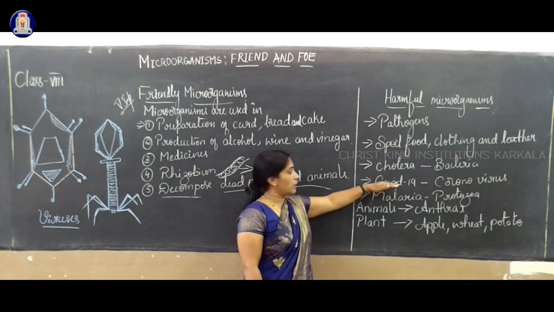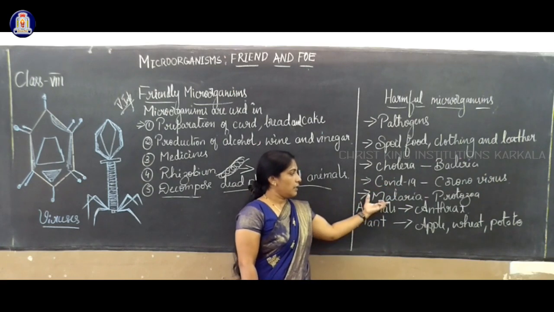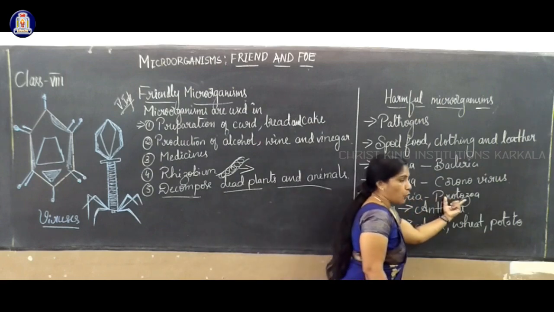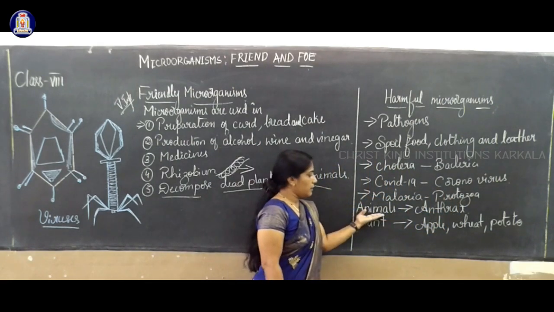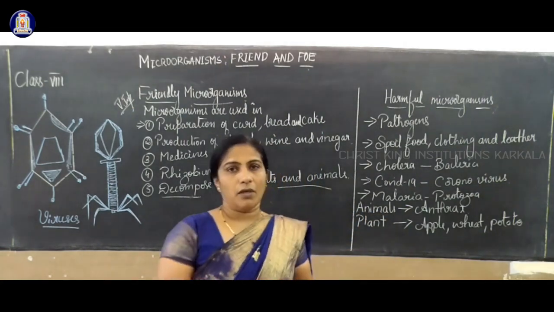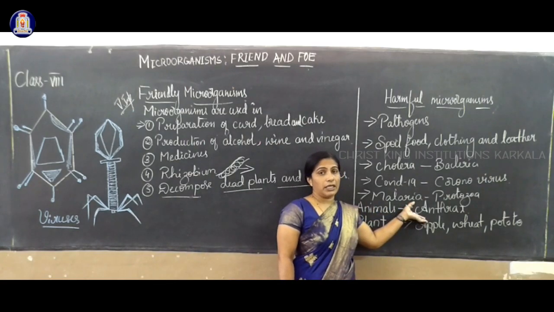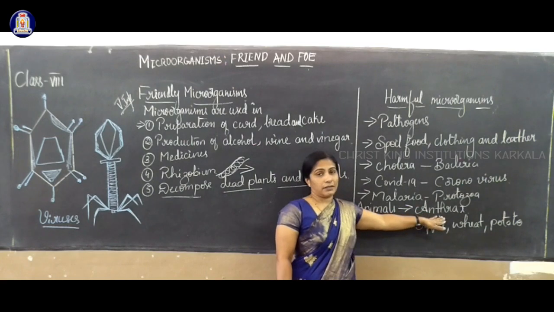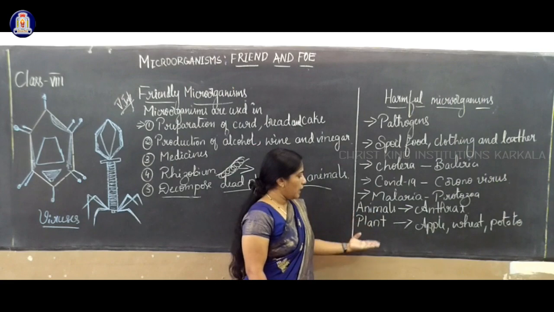Still now, there are no medicines for COVID-19. Yet to find out the medicine for the COVID-19 coronavirus. A threatening disease, malaria, is caused by protozoa like Paramecium, Euglena, etc. Next, animals. Especially in animals, there is a growth of structures on the foot, especially on the cow, etc. Anthrax is a dangerous disease in animals.